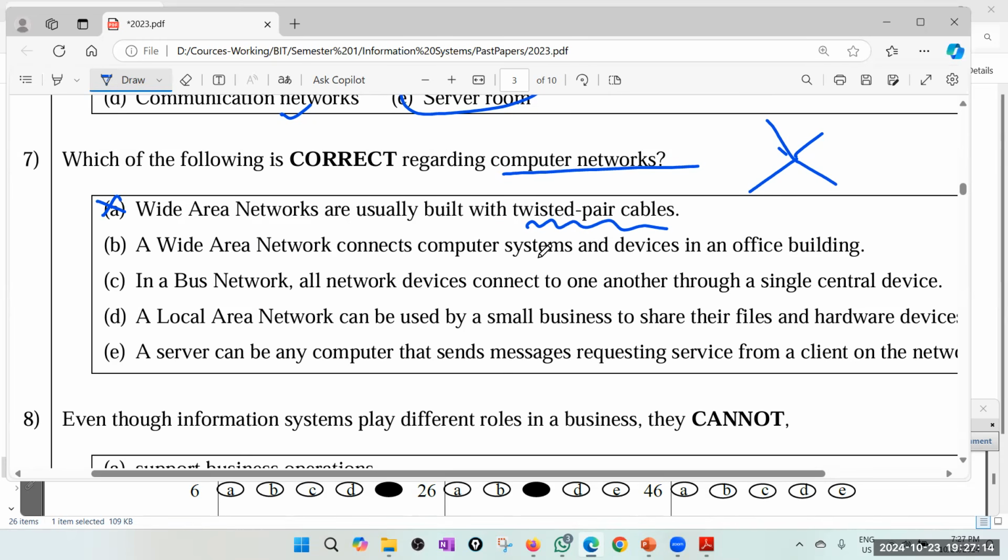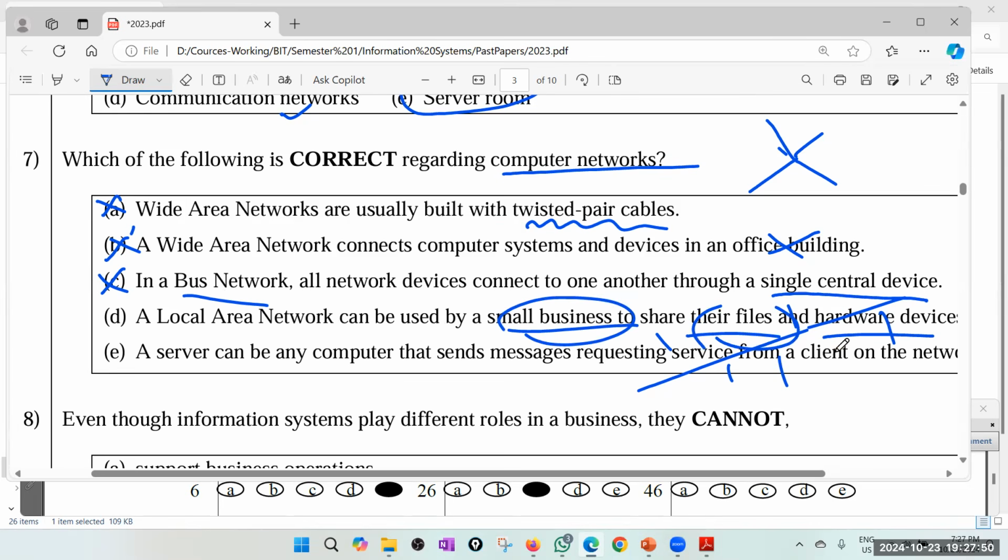Wide area network connects computer systems and devices in an office building. No, that is LAN. In a bus network, bus means connect like this. We did introduction. Actually, we discussed this under computer system, but the questions are given in information system. Funny thing, but anyway, you have learned this. In a bus network, all the network devices connect to one another through a single central device. No, that is not bus, that is star. Local area network can be used by a small business to share their files and hardware devices. Correct.